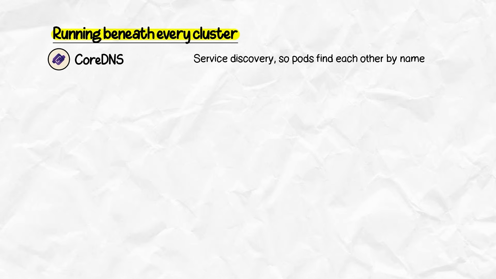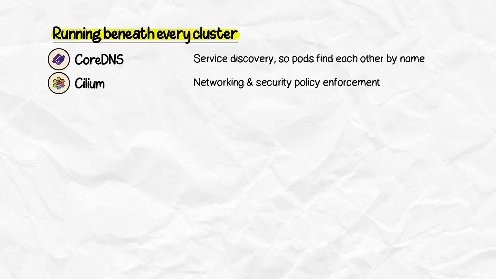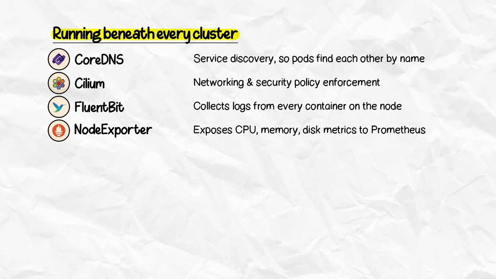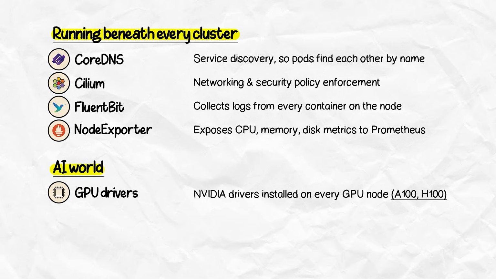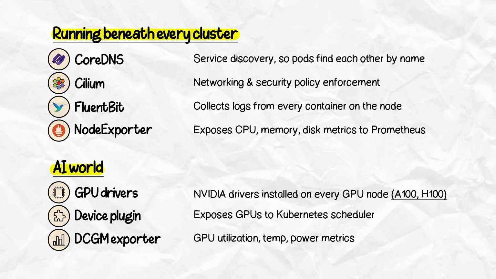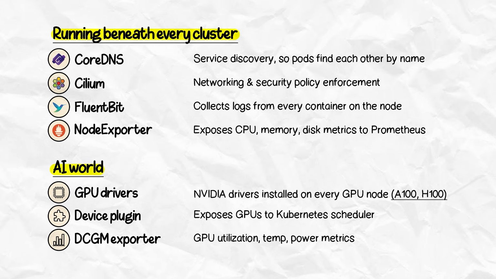CoreDNS for service discovery is a daemon set, Cilium for networking, FluentBit for logs, and Node Exporter for metrics. In the AI world, GPU drivers, device plugins, and metrics exporters are all daemon sets. If something has to run everywhere, it's a daemon set.